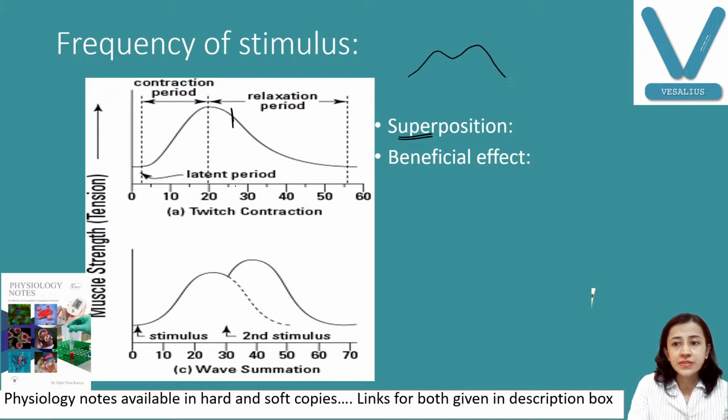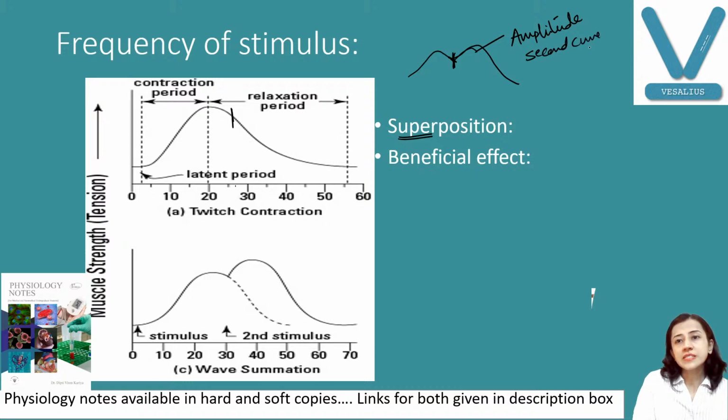Before completion of the relaxation period of the first contraction, when the second stimulus comes, you get this kind of curve. Very important, the amplitude of the second curve is increased.